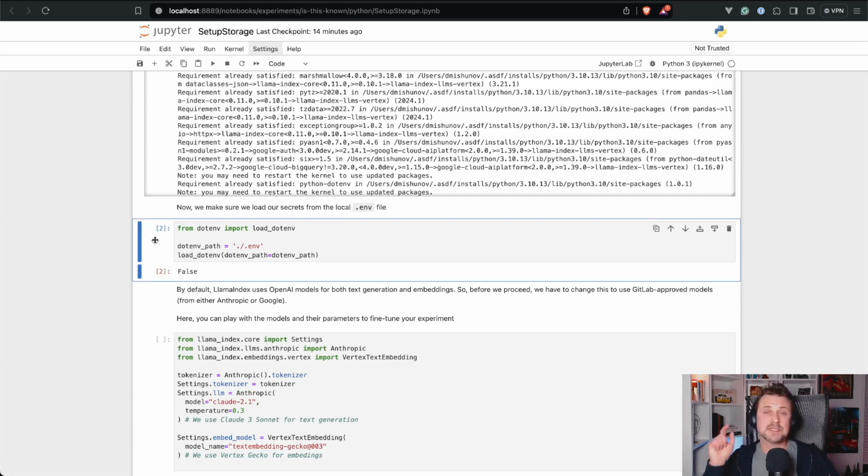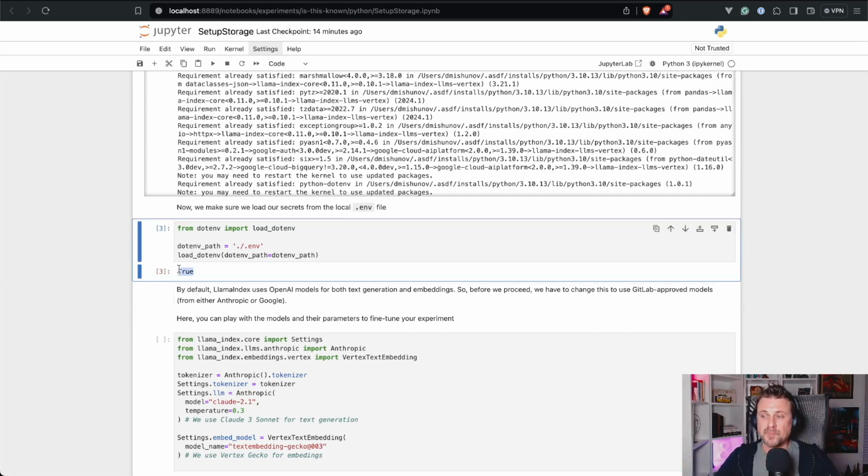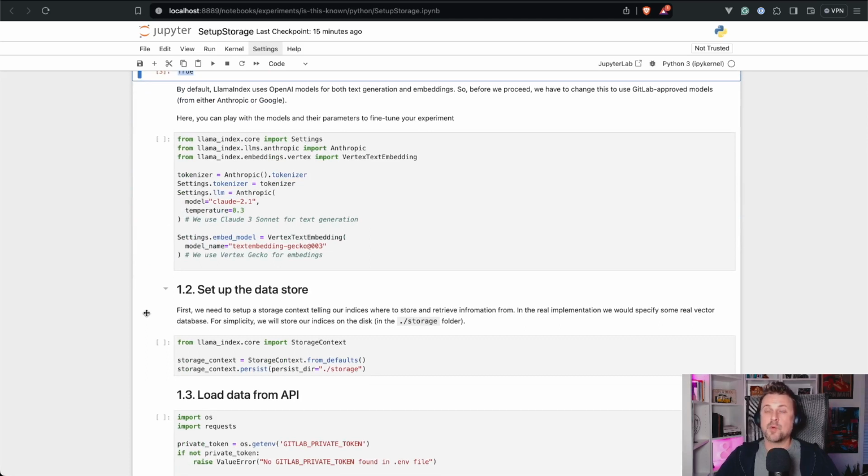Again, while still staying on this cell, we just press Shift Enter. It was the second process and third process, but now it returns true. So it was able to pick up the data from the .env file and load this information into the working environment. Then we get to the interesting thing.